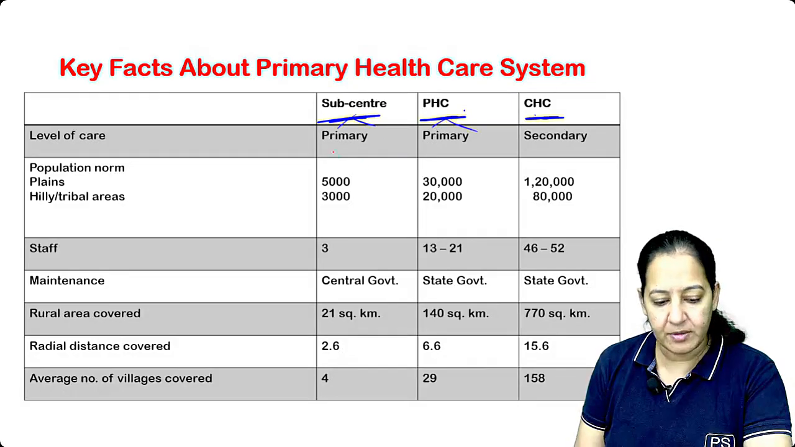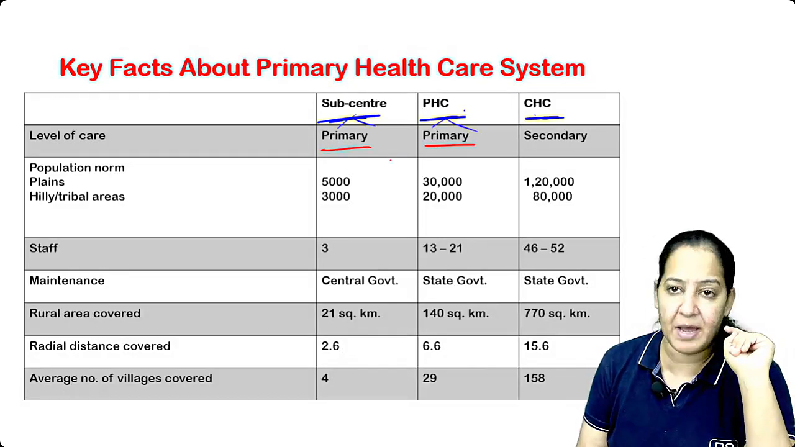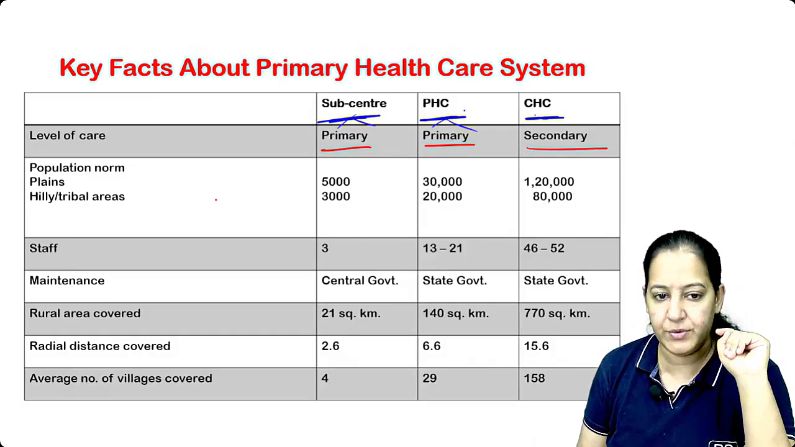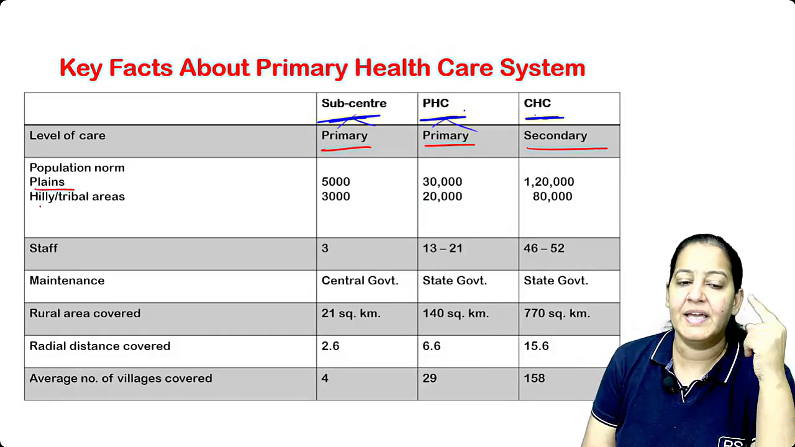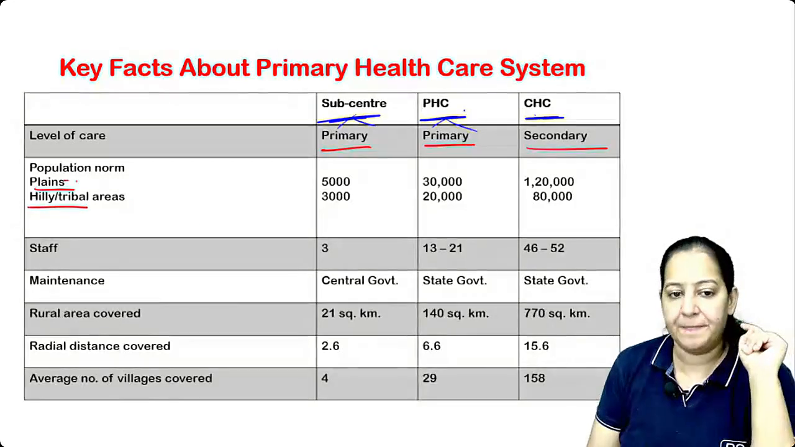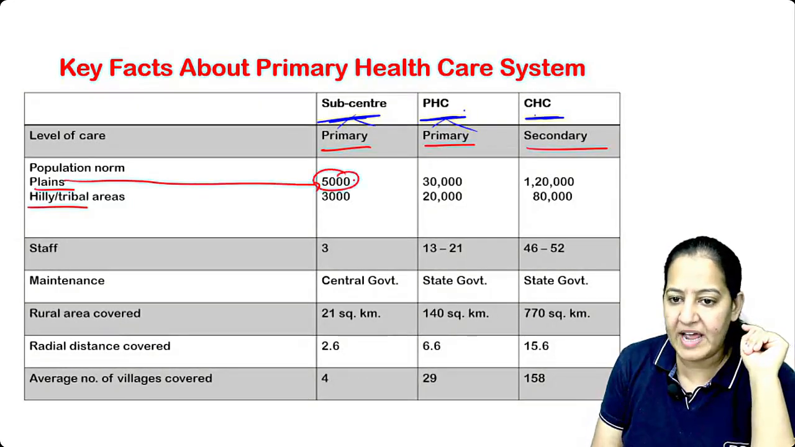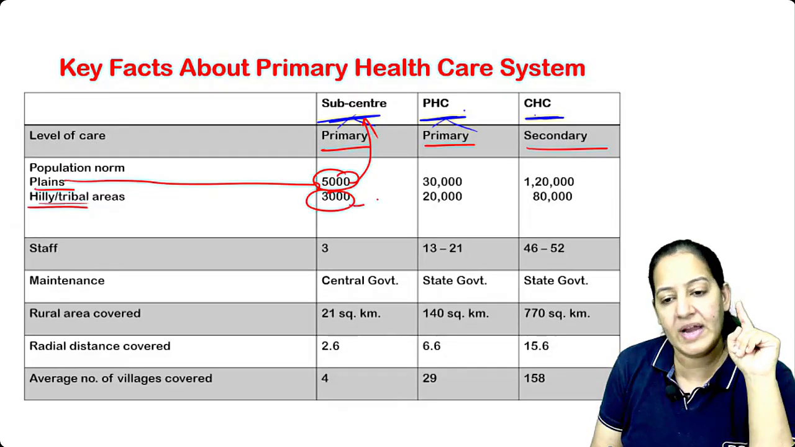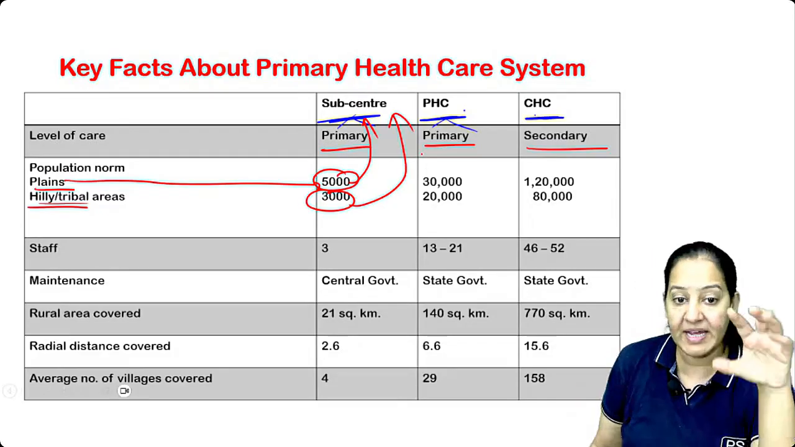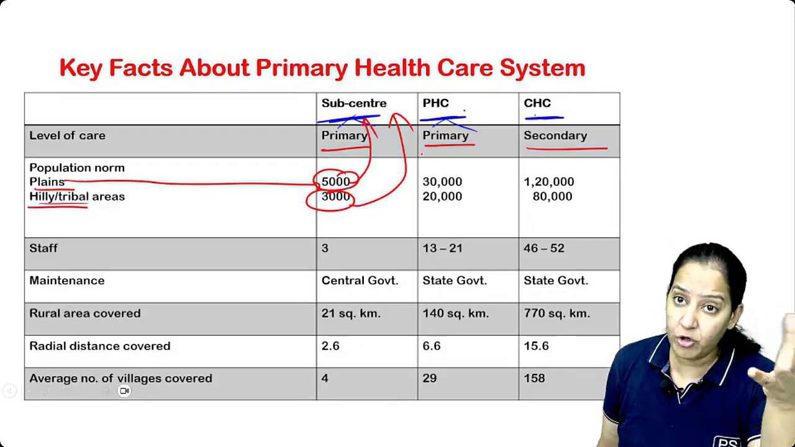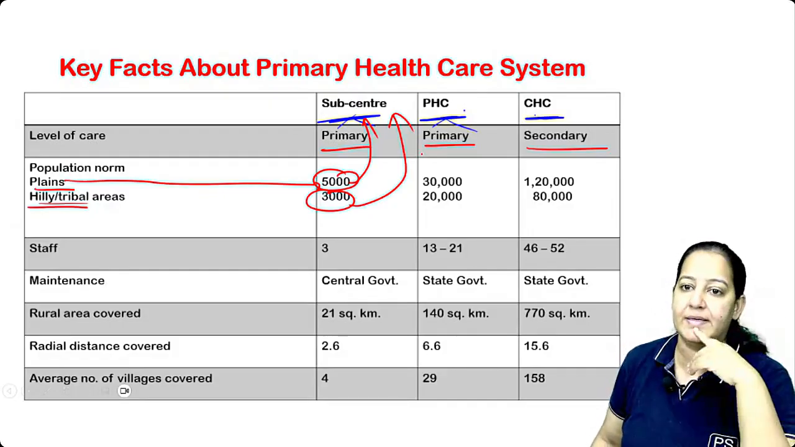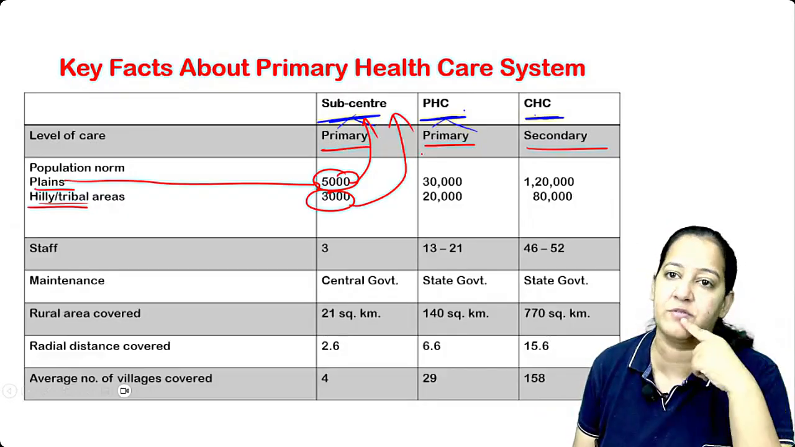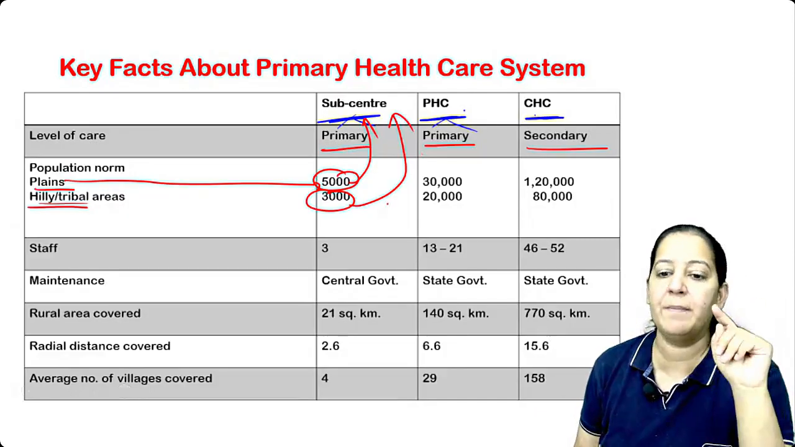So can I say subcenter and PHC is the primary level of care, and CHC is the secondary level of care? I told you, the PHC. This is in plains and this is in hilly area. In plains, we require every 5,000 population, there should be 1 subcenter. But in hilly area, we require every 3,000 of the population, there should be 1 subcenter. Because in hilly areas or tribal areas, we want more frequency. Got it? So normally in plains, we want 1 subcenter every 5,000 of population. But in hilly or tribal area, every 3,000.